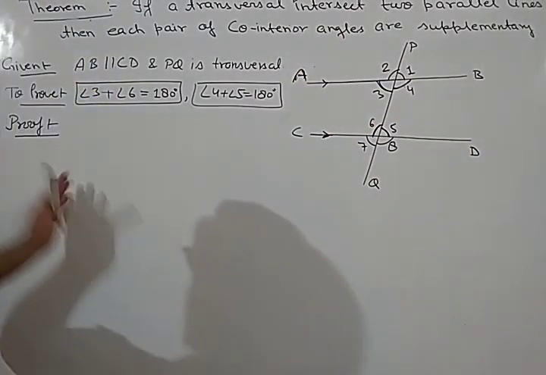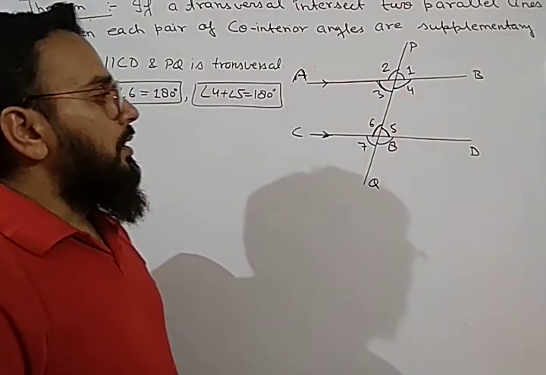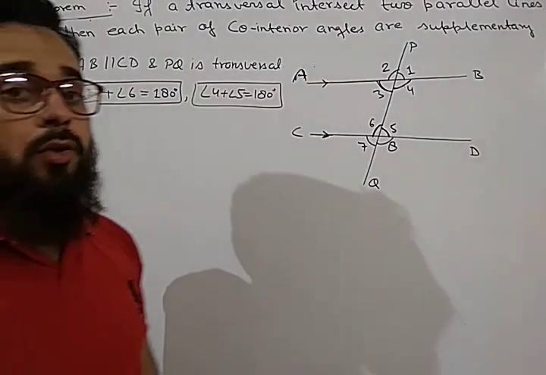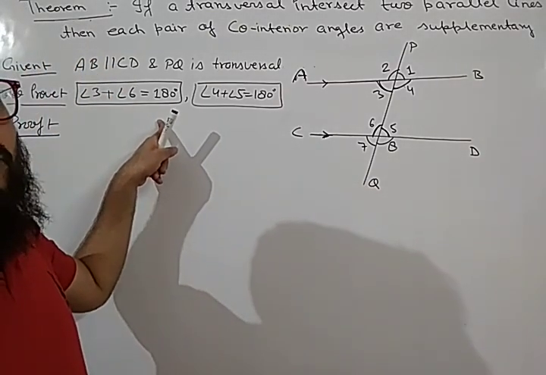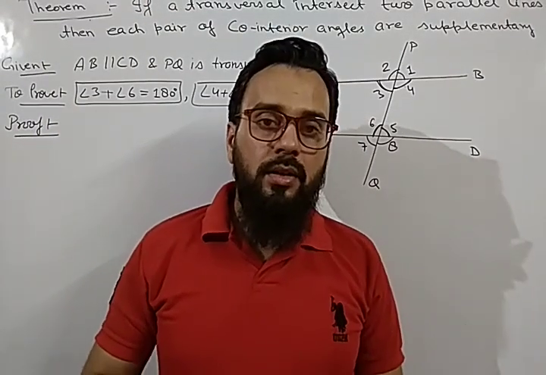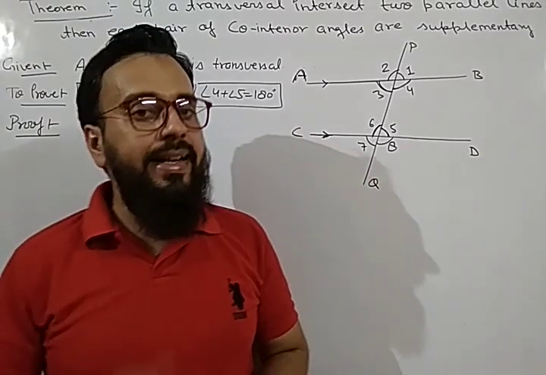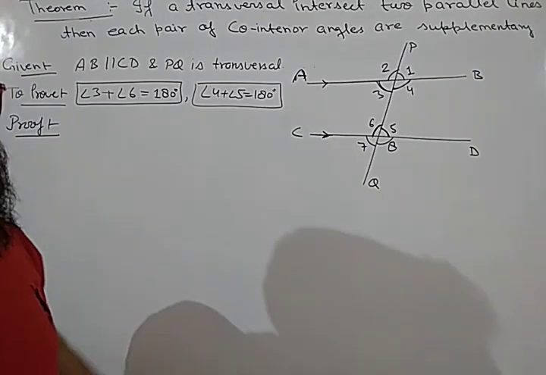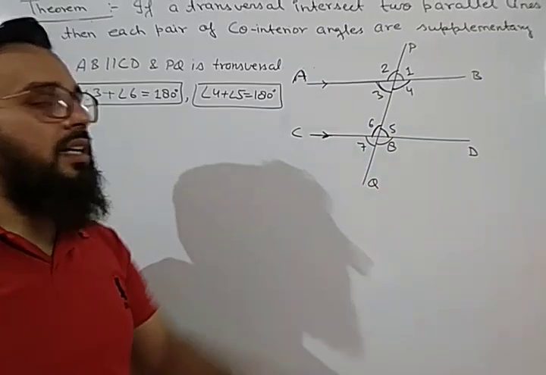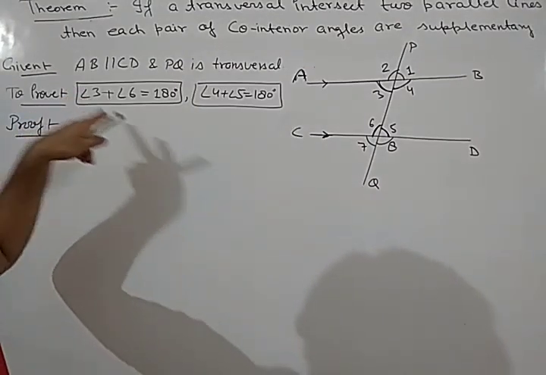Okay. So again we are going to start the proof with that particular axiom, the corresponding angle axiom. So what can we take here? Because we have to prove 180 degrees, from where will we start? We have studied the linear pair of angles, and we have studied that the sum of a linear pair of angles is 180 degrees. And here we have to prove 180 degrees. It means we will start from the linear pair. So first we will take which two angles are a linear pair, and we will take those angles which we have to prove in the question also.